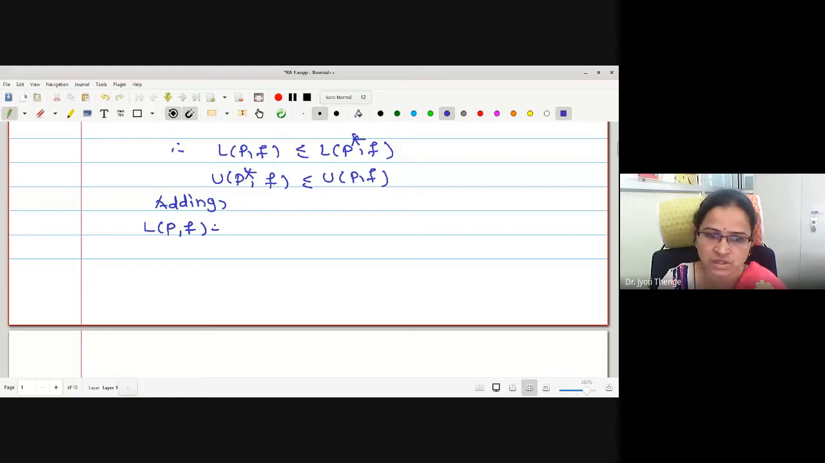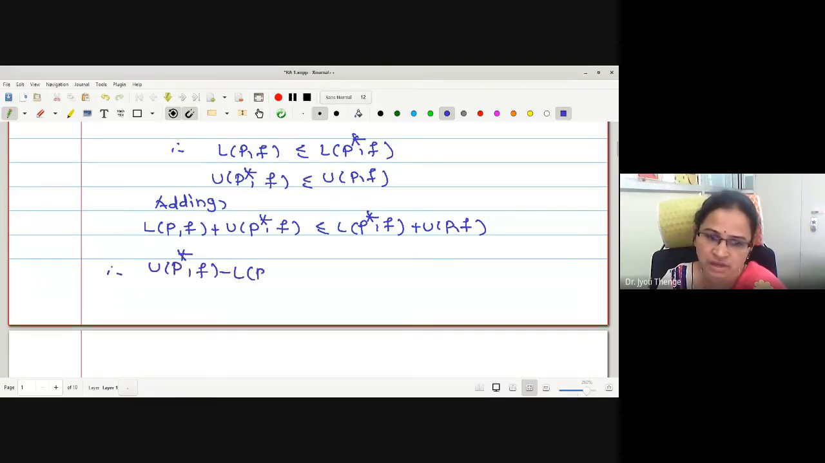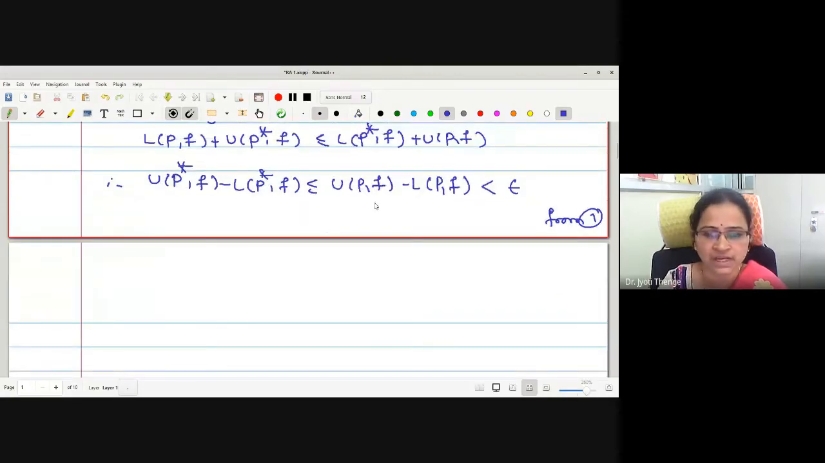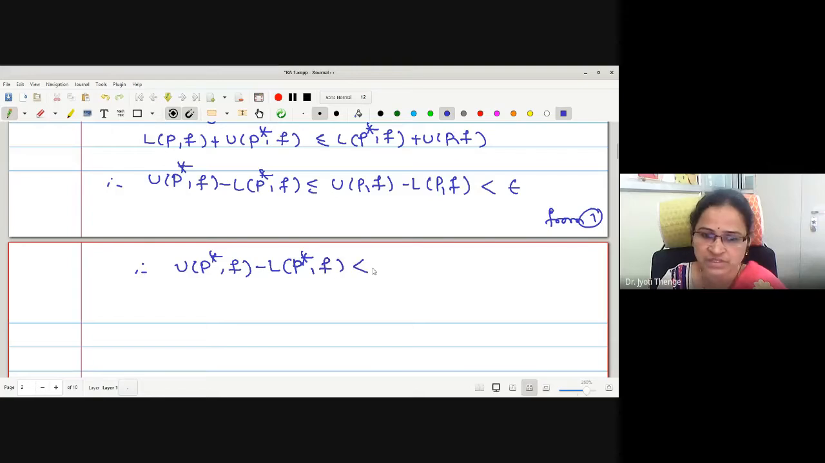LPF plus UP star F is less than or equal to LP star F plus UPF, right? Therefore, UP star F minus LP star F is less than or equal to UPF minus LPF. But UPF minus LPF we have written already is less than epsilon from 1, because the function is given to be integrable on closed interval AB. Therefore, if the right hand side is less than epsilon, the left hand side is also less than epsilon. Therefore, one can write UP star F minus LP star F is less than epsilon.